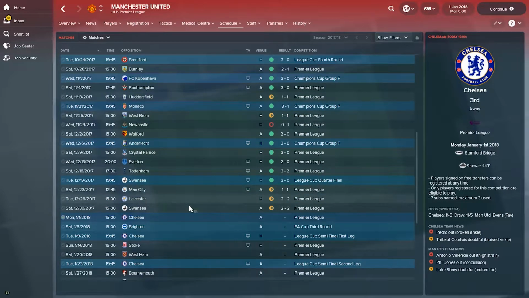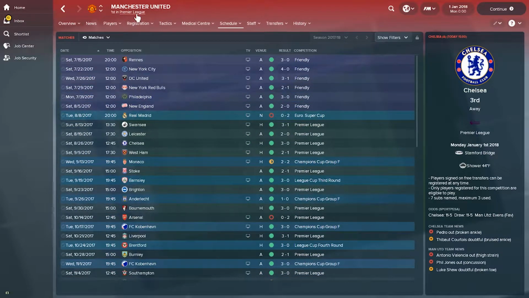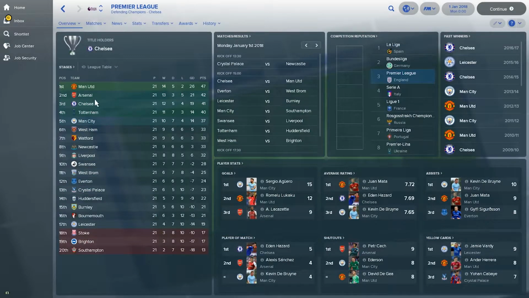The next game they are going to play is against Chelsea. Actually, this is today, but we're not going to see that. We're going to fast forward until the end of the season. So Manchester United are doing very well indeed. Let's see the table, and then I'm going to switch to the next league.